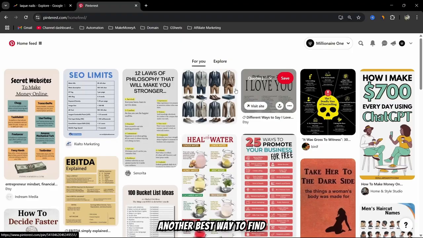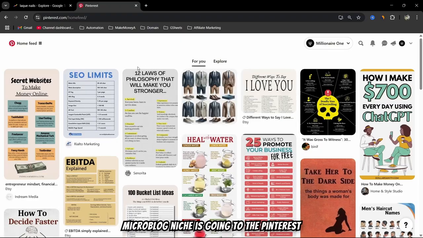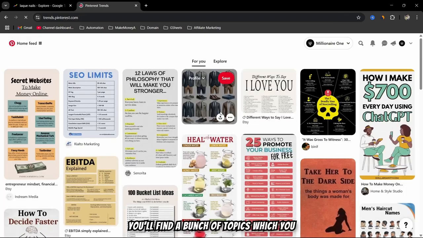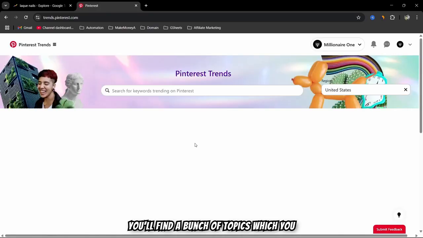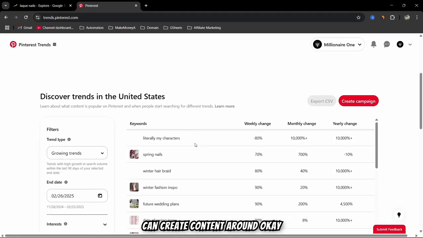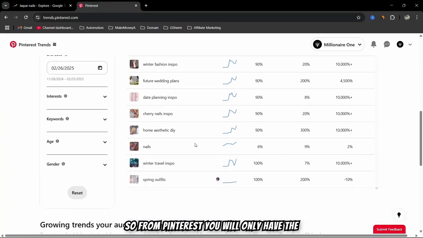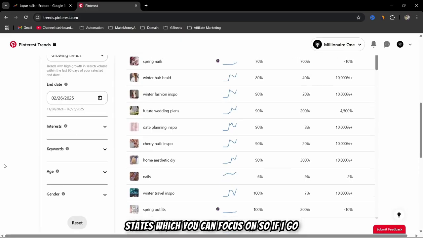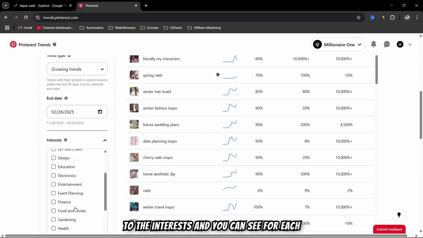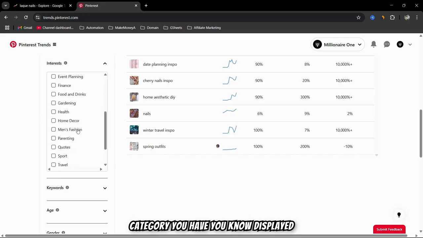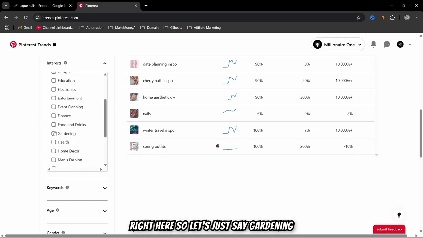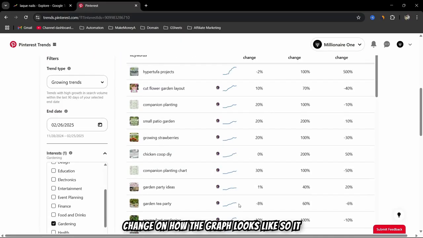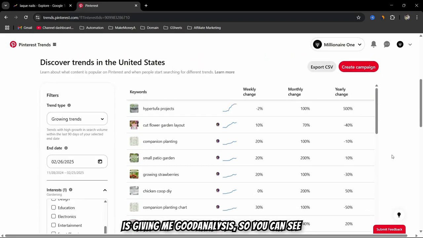Another best way to find a microblog niche is going to Pinterest and going to Pinterest Trends. Here you'll find a bunch of topics you can create content around. From Pinterest you will mostly have traffic from the United States, which you can focus on. If I go to interests, you can see each category displayed right here. Let's say gardening. I'm going to pick gardening and see what the volume change is and how the graph looks. It is giving me good analysis.